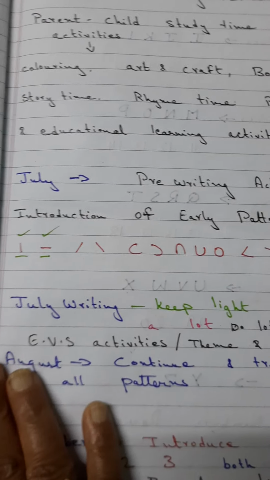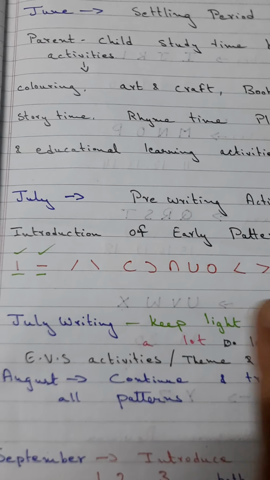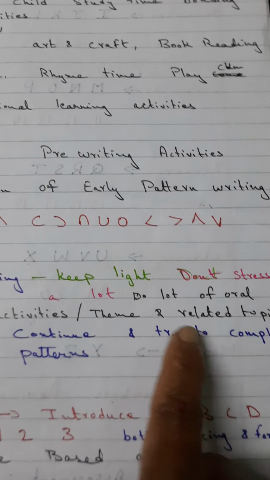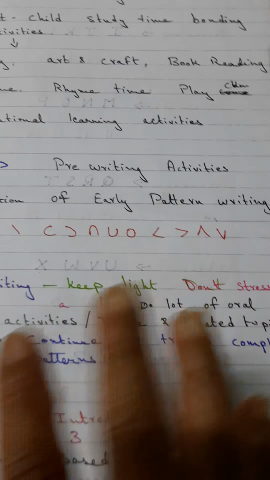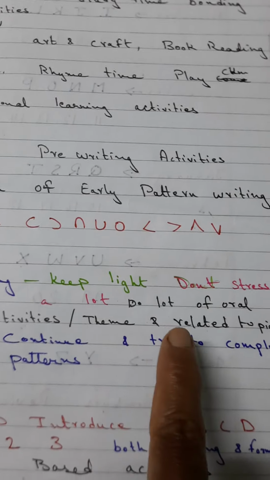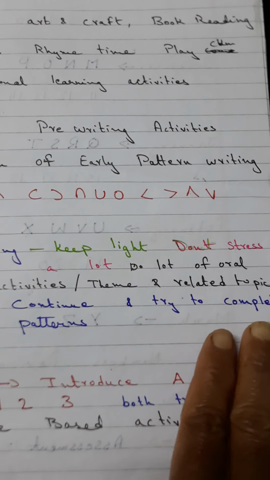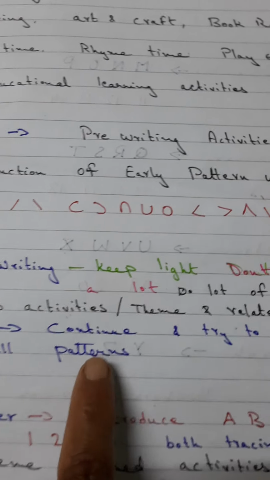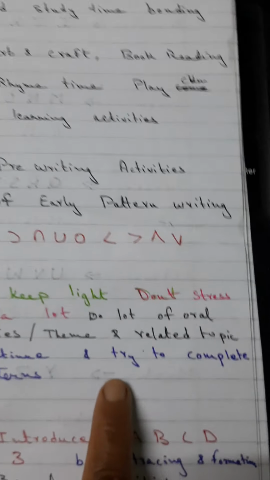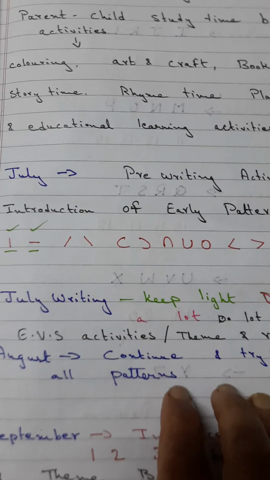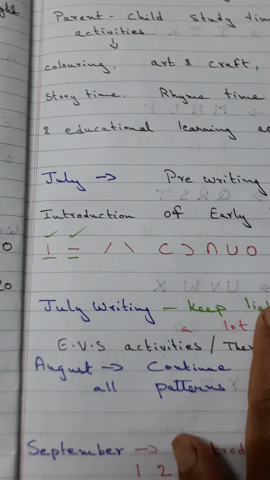Then in July writing starts, but you have to keep it light. You must not stress the child a lot. But we can do a lot of oral activities, that is EVS activities, that are theme based and also related to the topic of the month. In August also you can continue and try to complete all the patterns by the end of August.